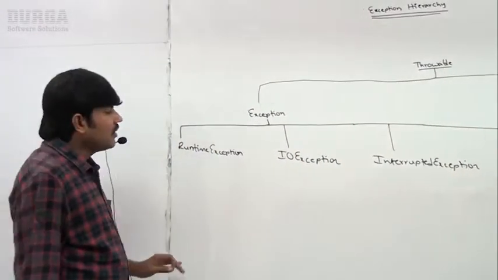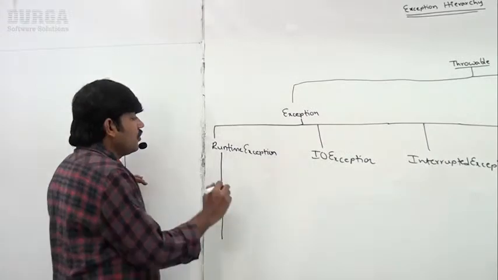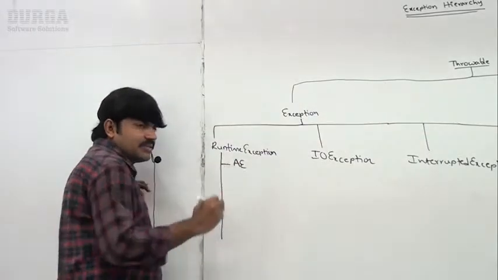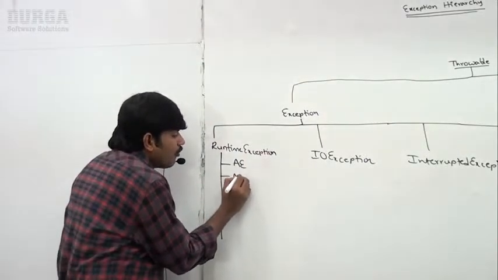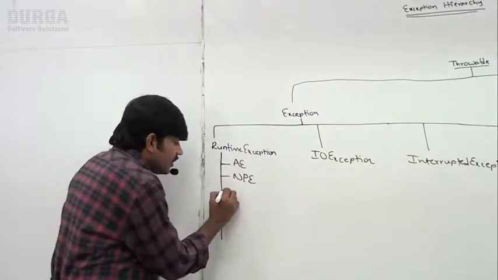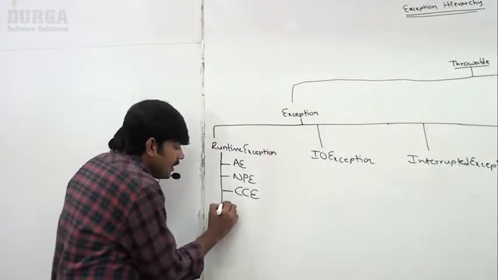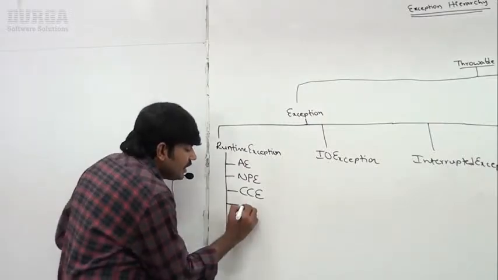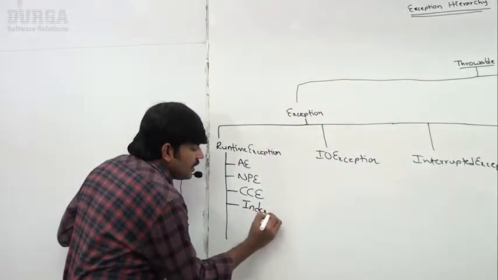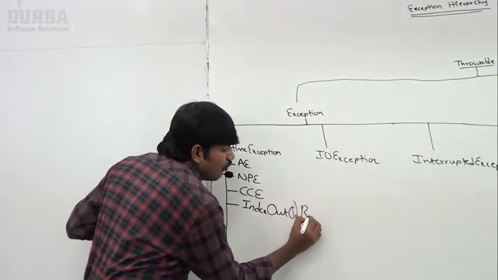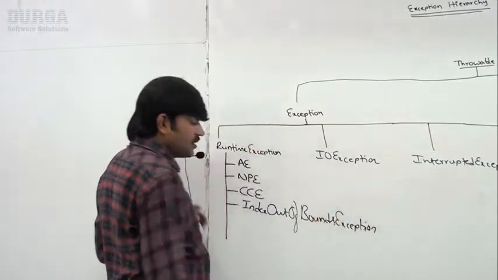Next, under runtime exception, again several child classes are there, sir. Do you know? Arithmetic exception. Sir, we saw it multiple times in our last example: arithmetic exception, division by 0. Next, null pointer exception. Next, class cast exception, CCE. Okay. Next, index out of bounds exception.